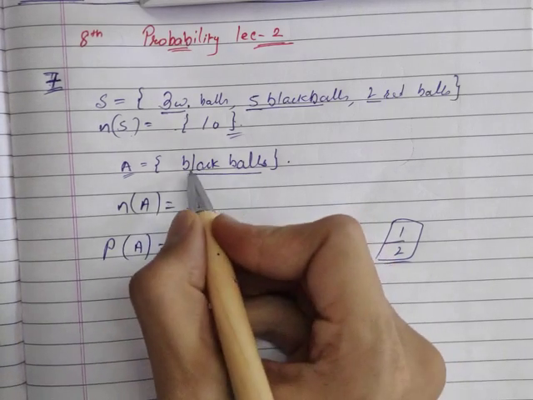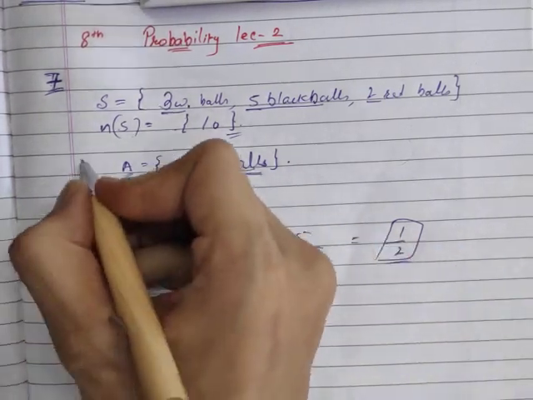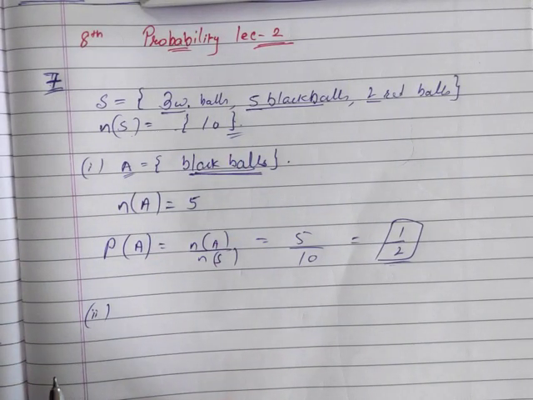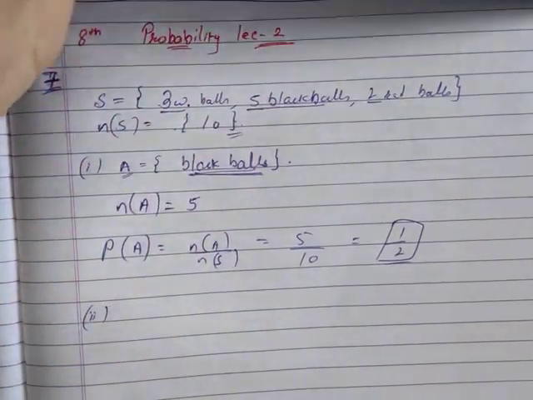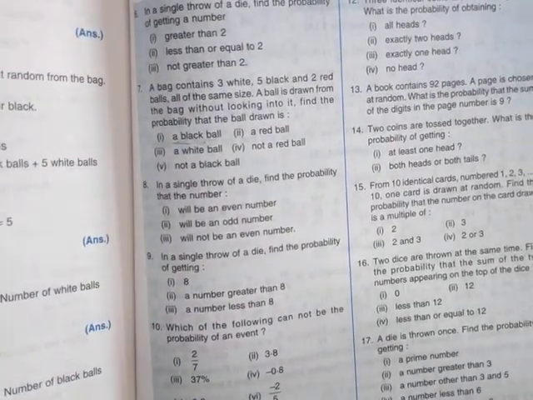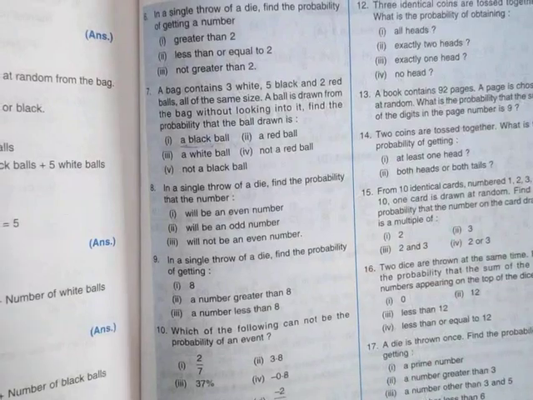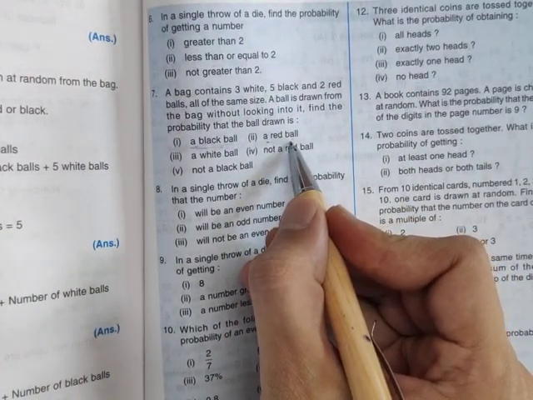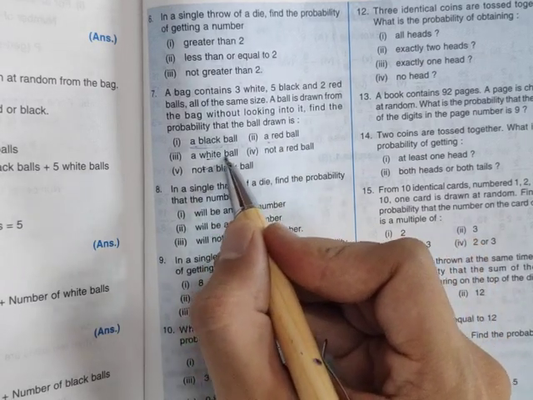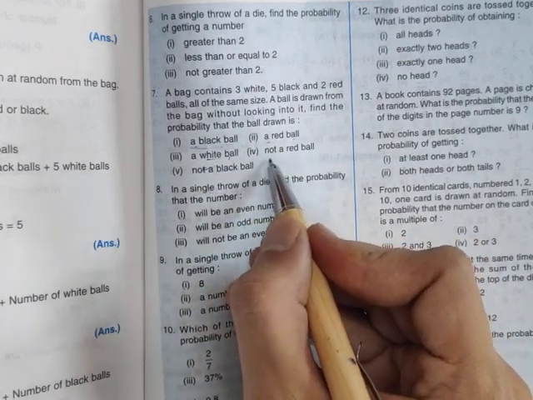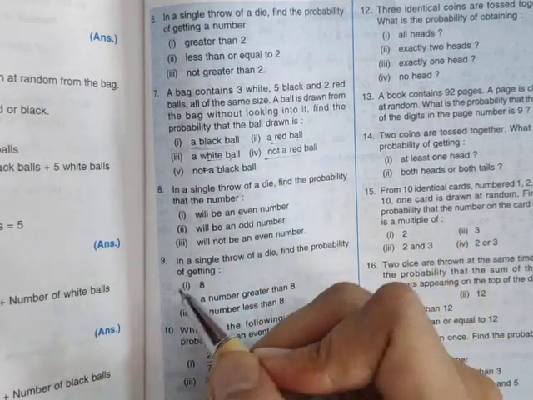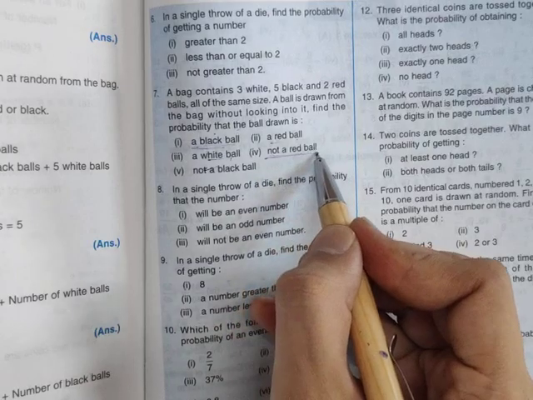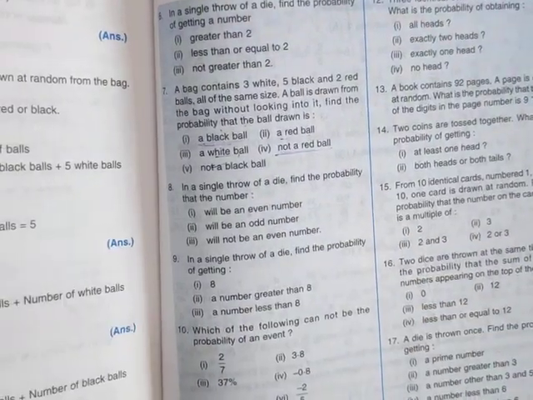Then, the way we found black balls in the first part of the question, the second part of the question is asking what is the chance that the next thing is a red ball? Exactly the same method, nothing different. White ball, same method. Now this is different: not a red ball. So I have to find the probability that the ball drawn is not a red ball. So I'll come to this kind of question now.